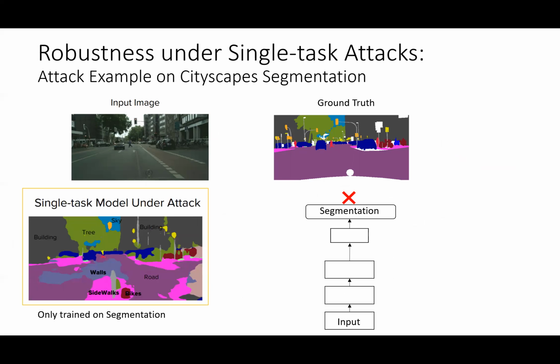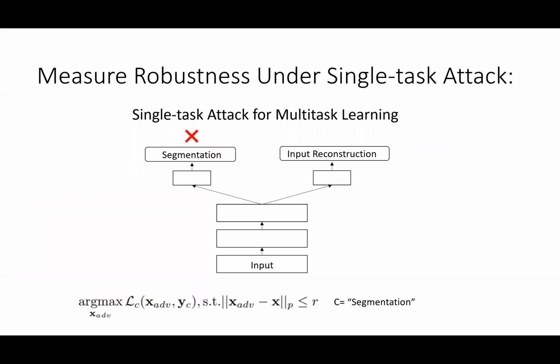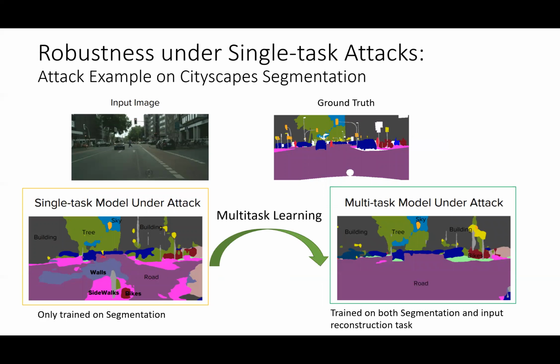Given a driving scene from Cityscapes, the single task model is trained only on the segmentation task. The adversarial attack for segmentation fools the segmentation model by adding walls and sidewalks to the road. For multitask learning, we add input reconstruction as an auxiliary task as an example. Then, a single task attack is launched solely for segmentation. After multitask learning, on the right, some vulnerabilities of the road segmentation are fixed. This example shows that multitask learning increases the model robustness when a task is attacked individually.